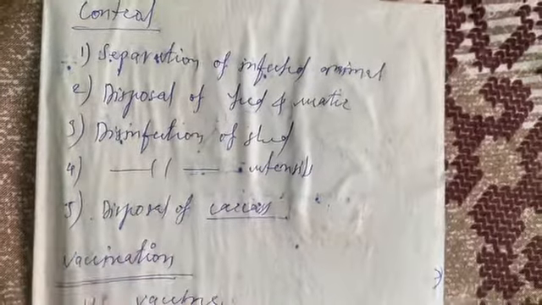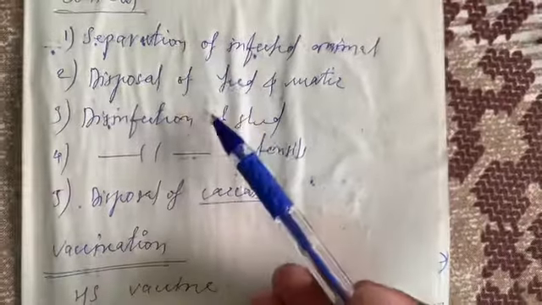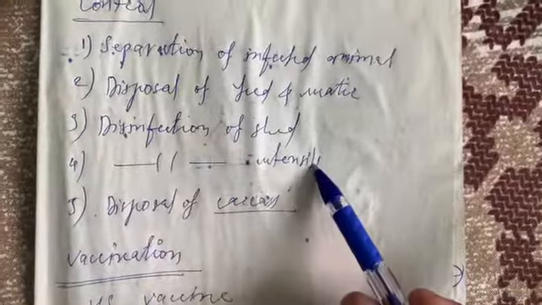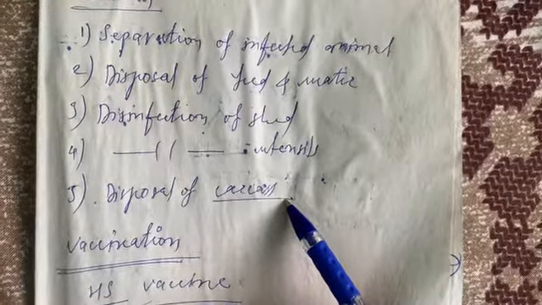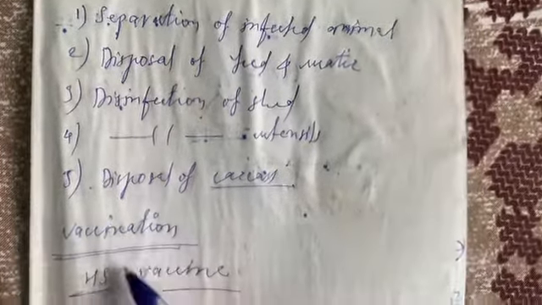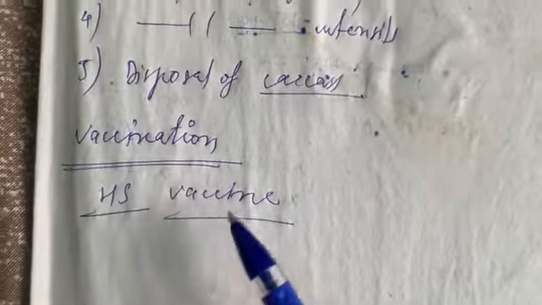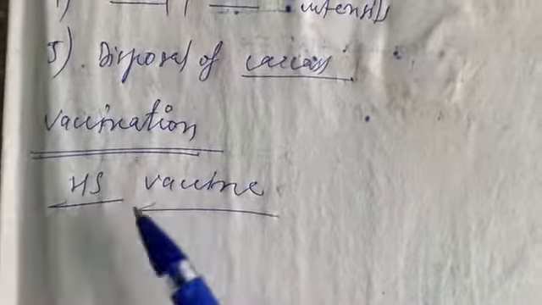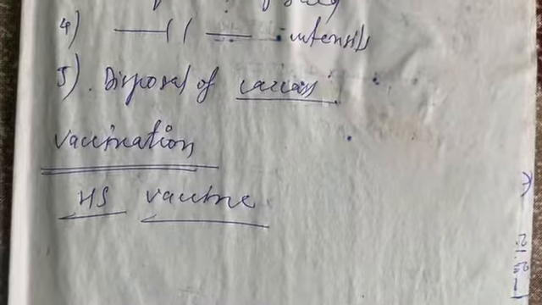Okay, separation of infected animal from the rest of the herd, healthy herd, disposal of contaminated feed and water, disinfection of the shade, disinfection of the utensil which is used in caring of the animals, then disposal of the carcass by properly burying or burning. Then the vaccination schedule should be carried out once a year and before the rainy season, and in this case of the disease the HS vaccine is available. That vaccine should be given subcutaneously to this animal.